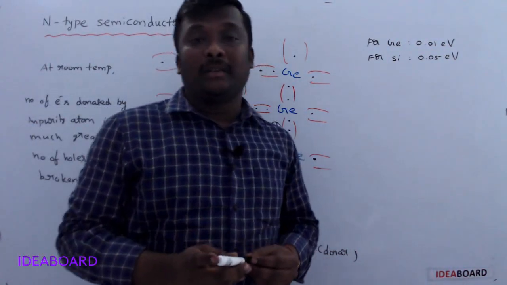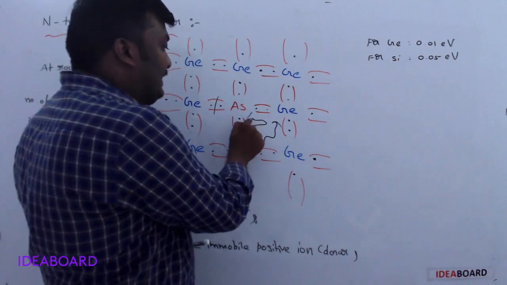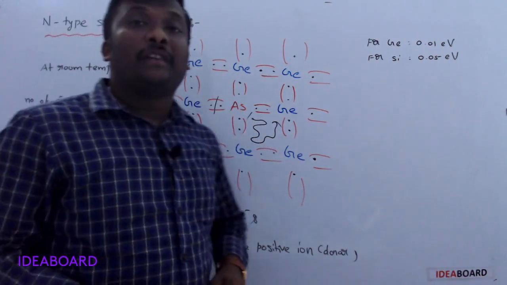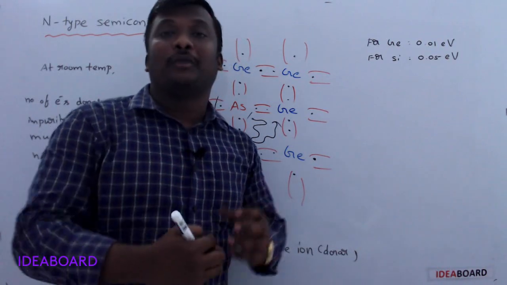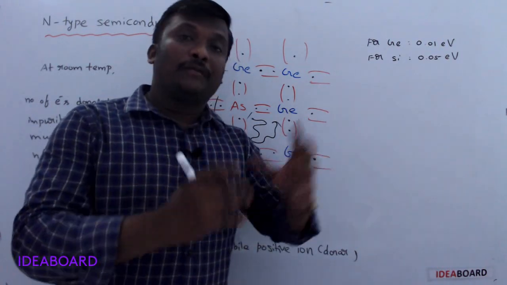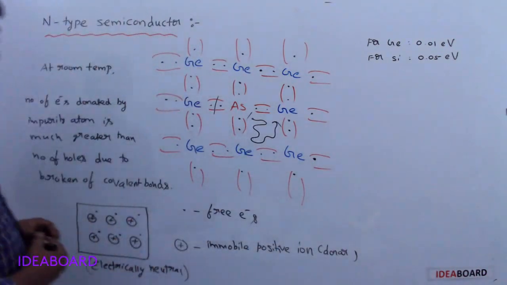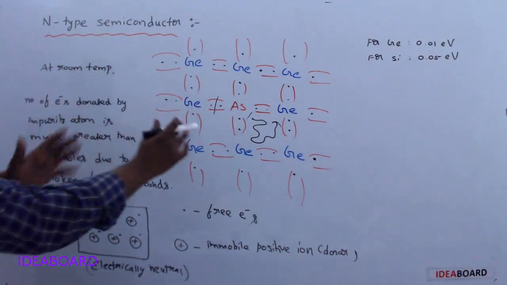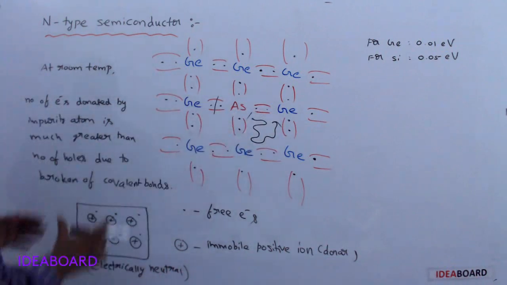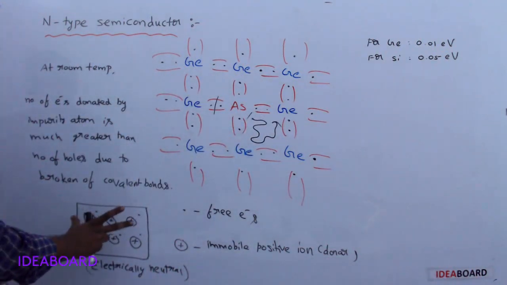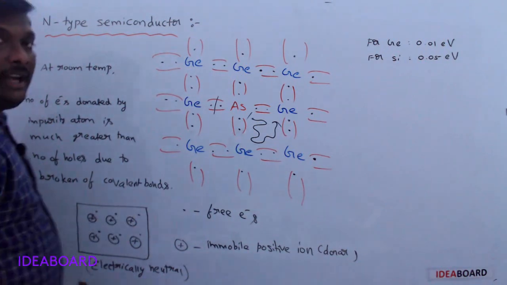You may have some doubt. Sir, there are some free electrons available, so due to the creation of free electrons, is there any possibility of having more negative charge? No. Why? Because the creation of the free electrons does not result in additional charge on the atom.